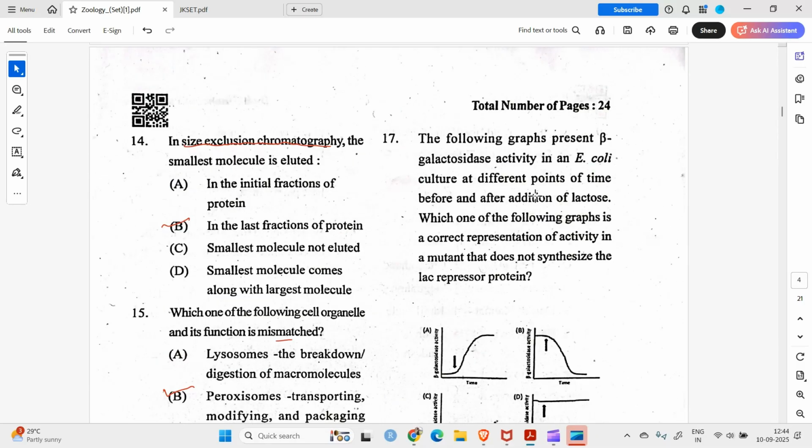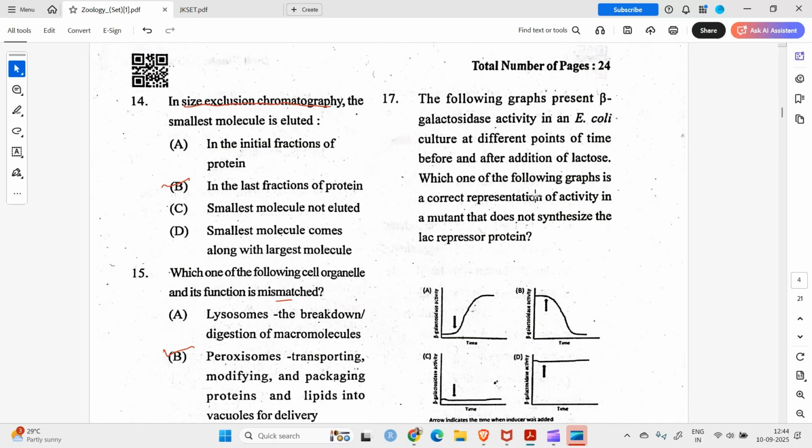Okay, question number 17. The following graphs represent beta galactosidase activity in E. coli culture at different points of time before and after addition of lactose. Beta galactosidase is a part of the lac operon, and the lac operon is an inducible operon and is both positively controlled and negatively controlled. So which one of the following graphs is a correct representation of activity of a mutant that does not synthesize the lac repressor protein?